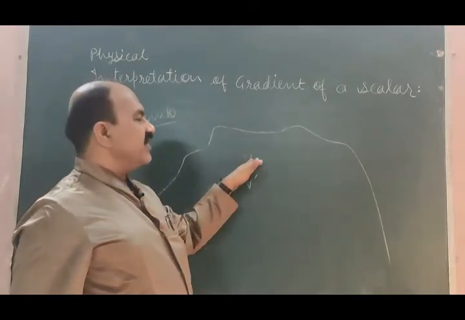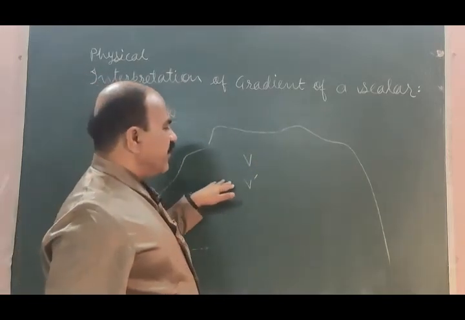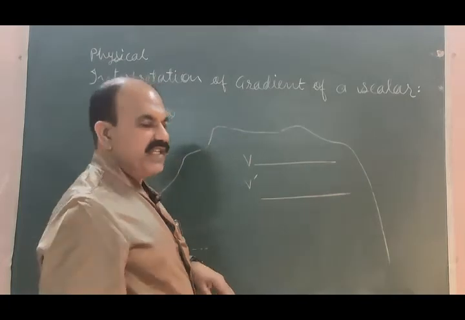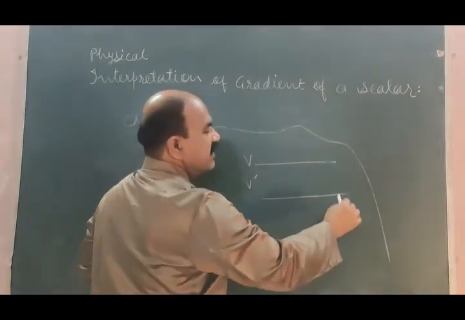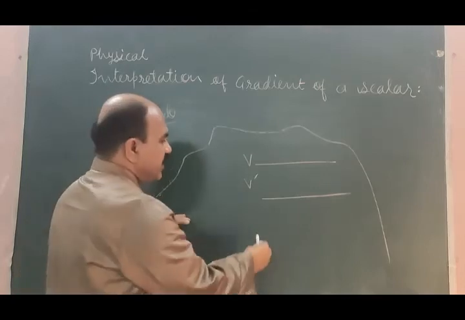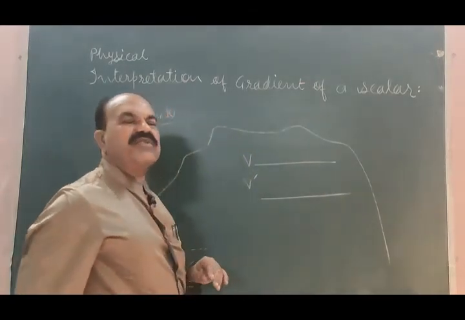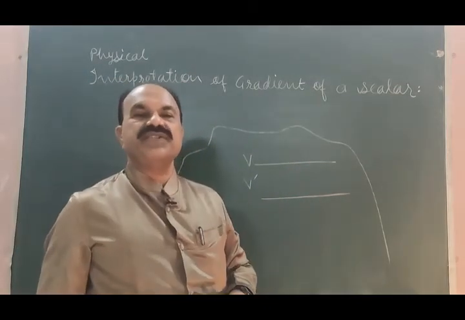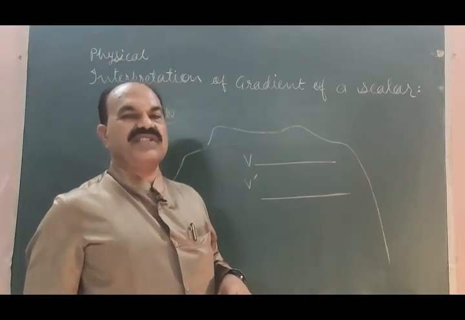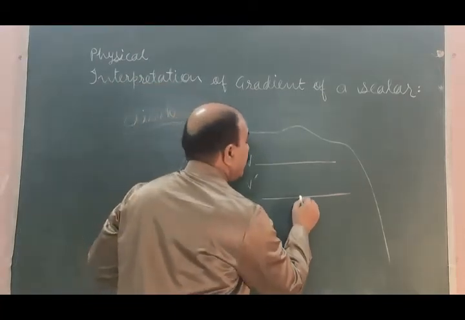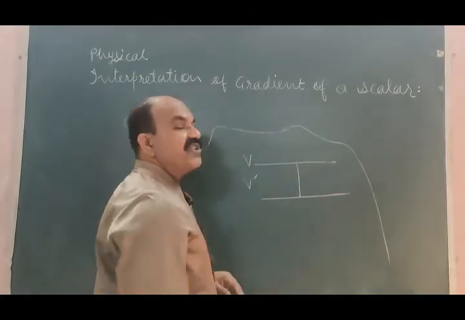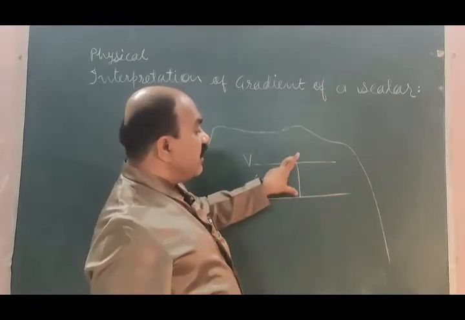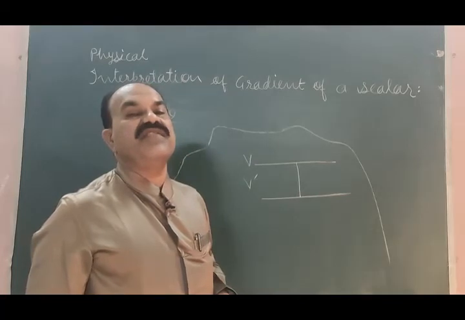If you are doing any work along this, the work done is approximately 0. This is one equipotential surface, this is the other equipotential surface. If you are doing any work along this, it is approximately equal to 0. Along an equipotential surface, virtually no work is done. But when you are doing work from this equipotential surface to this equipotential surface, you are doing work along this normal, along this perpendicular between these two equipotential surfaces.